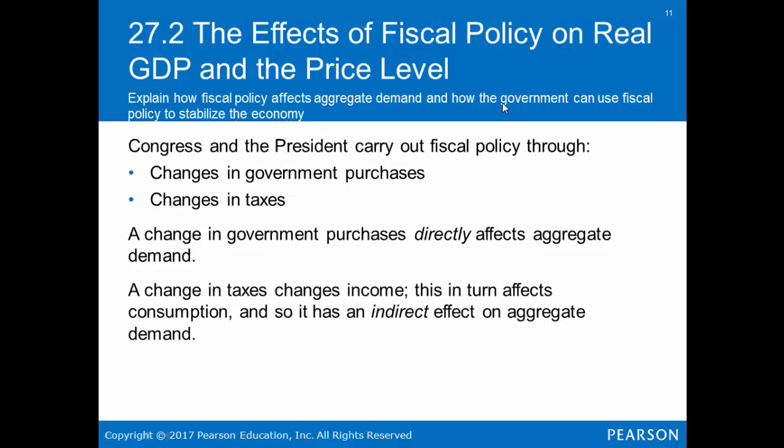A change in government purchases directly affects aggregate demand. It is direct. So if the government increases purchases, then they will actually increase GDP directly. A change in taxes changes income, which in turn affects consumption, and so it has an indirect effect on aggregate demand.